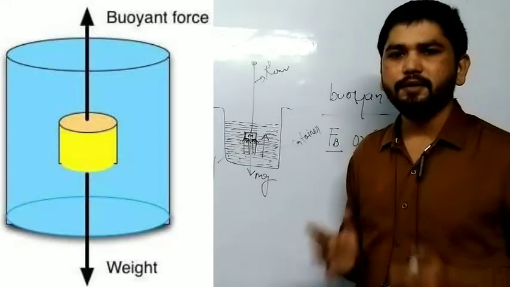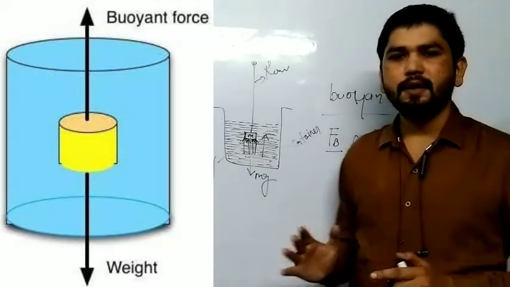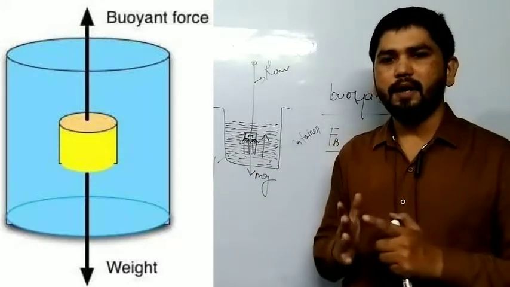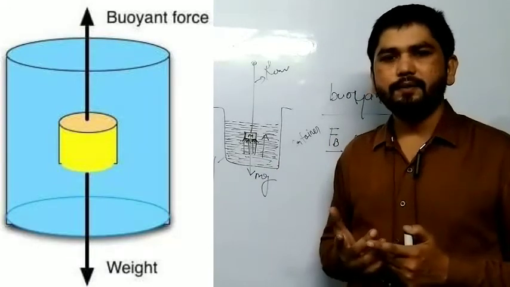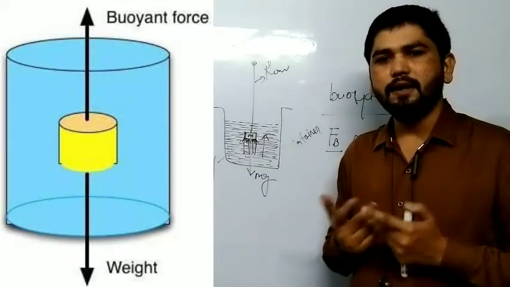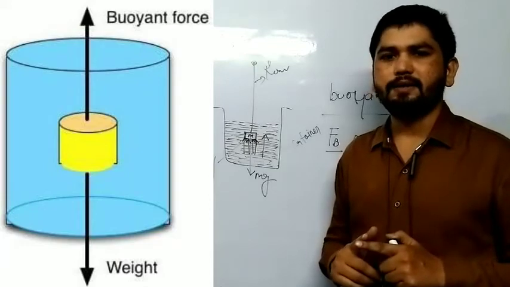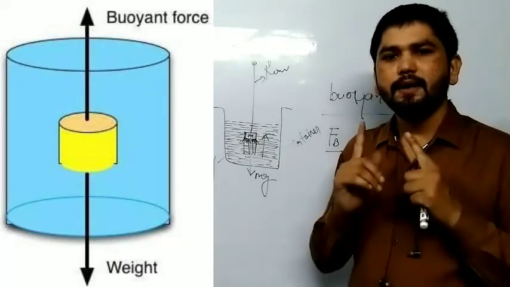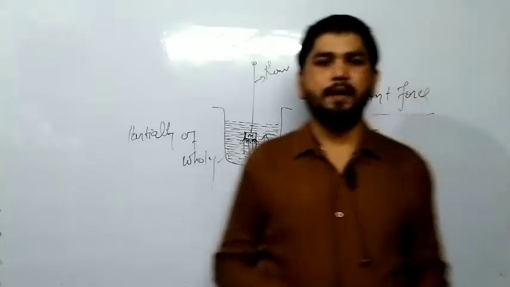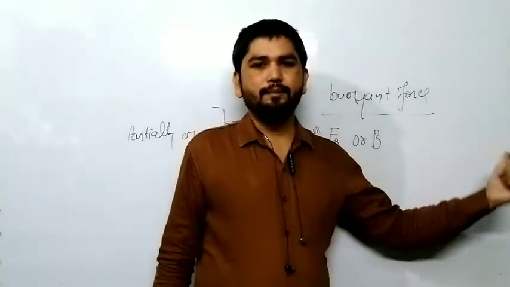And what is buoyant force? Buoyant force is a kind of force when any object is fully or partially immersed in any liquid, so there is a force acting on the object in the upward direction. This force is known as buoyant force. It is represented by FB or B.